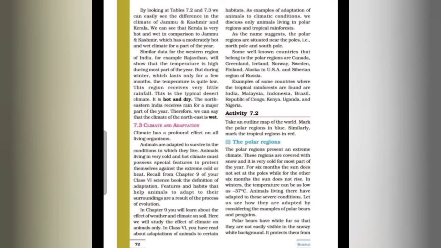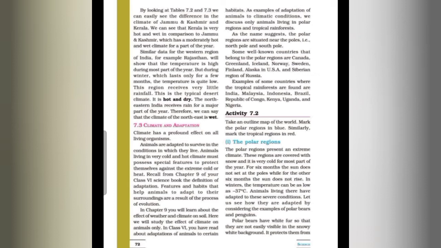For 6 months, the sun does not set at the poles, while for the other 6 months, the sun does not rise. In winters, the temperature can be as low as minus 37 degrees Celsius. Animals living there have adapted to these severe conditions.